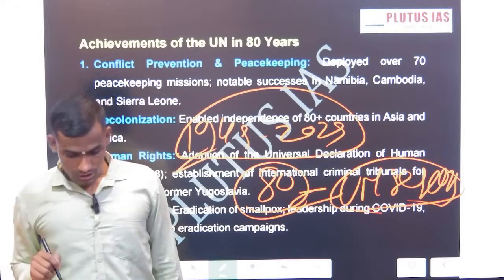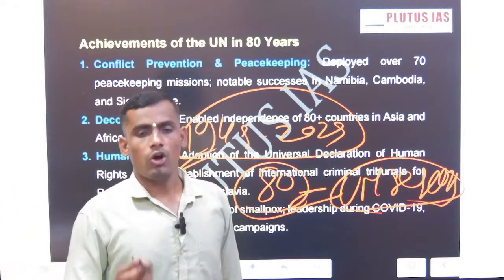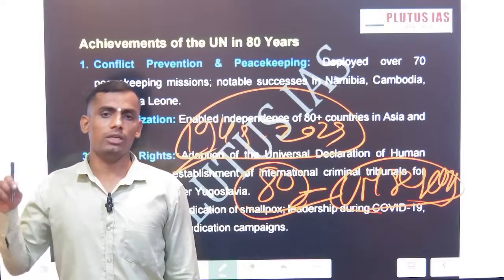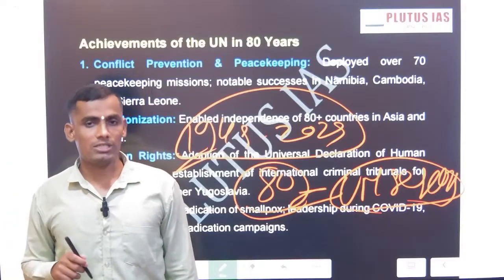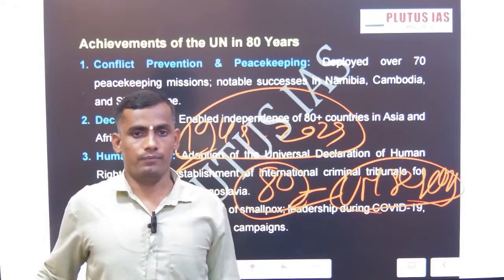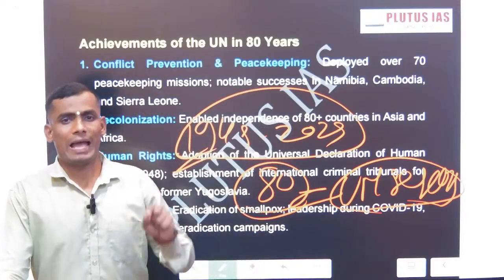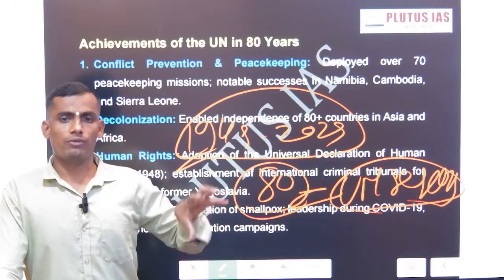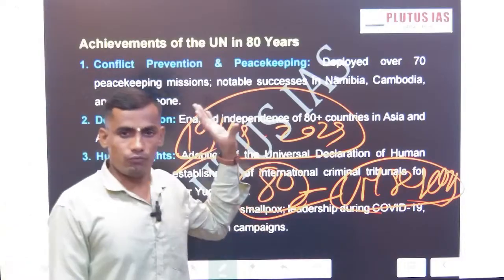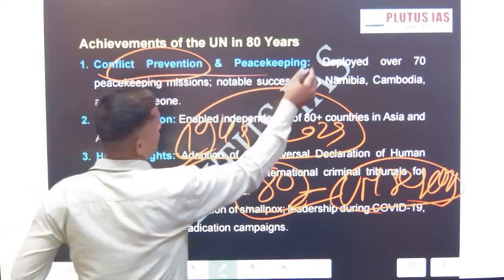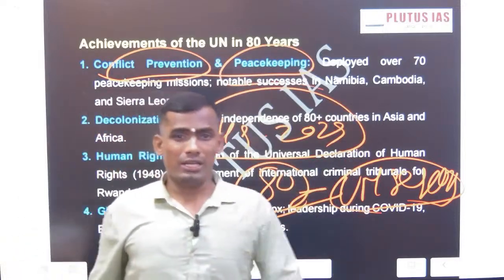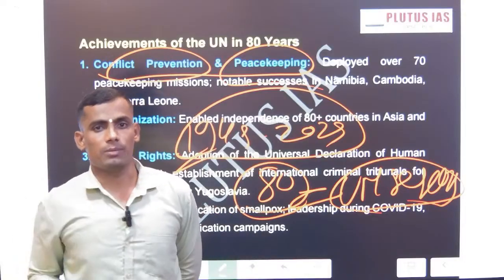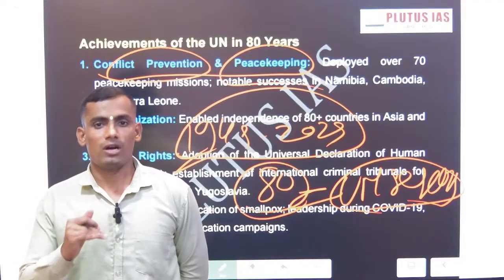There is one common premise: you can criticize it, reject it, or denounce it, but the UN has relevance, and has been relevant since 1945. The best example is that there has been no third world war. This shows how relevant the UN is. Now we are going to discuss particular domains of UN success. First is conflict prevention and peacekeeping. In the Korean War in 1952, India was the first country to contribute through UN peacekeeping, because we follow the doctrine of Vasudhaiva Kutumbakam.